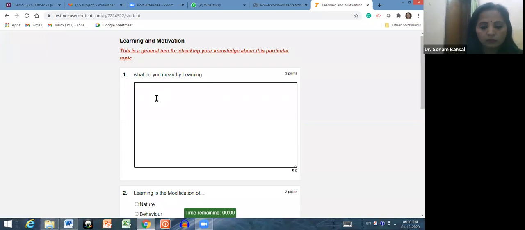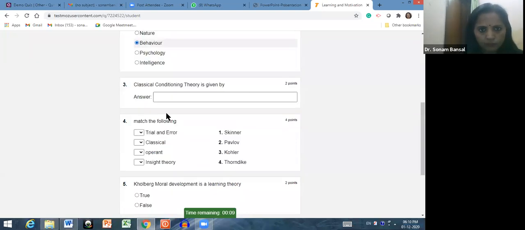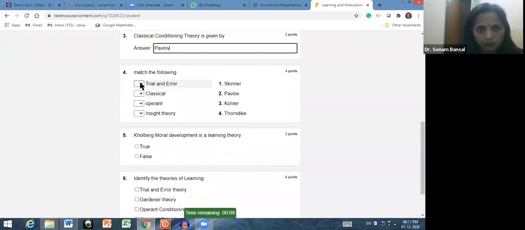What is learning? Learning is the modification of behavior, right? And second is the behavior. Classical conditioning theory is given by Pavlov. Trial and error is given by Thorndike.